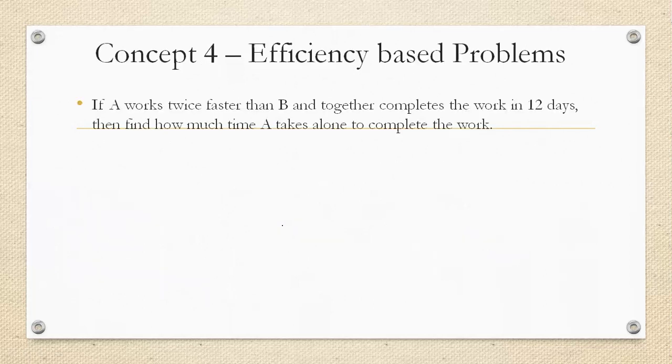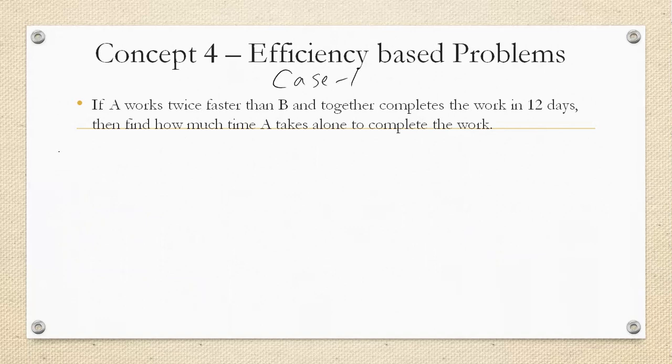The fourth concept is efficiency-based problems. Efficiency-based problem, there are two types of cases. In case one, they will give you the together time of two people. In case two, they will ask you to calculate the together time of two people. That is to case one.